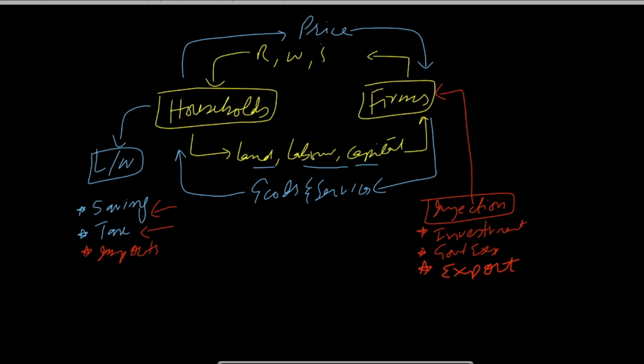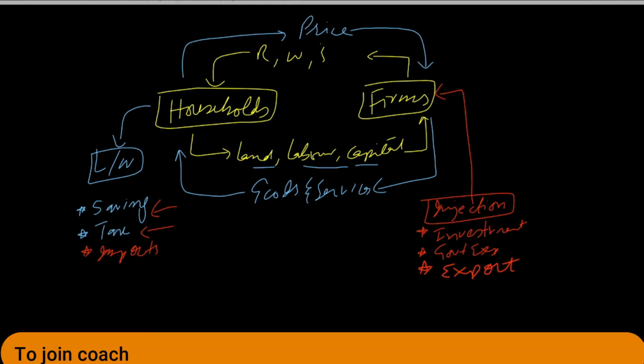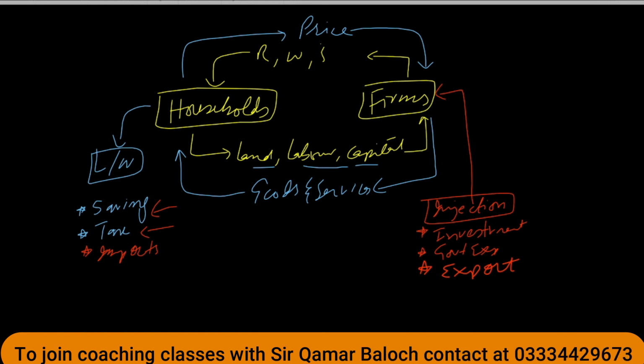So this is a really important topic for MCQ questions and long questions. But this topic is really very huge, and I will be explaining this in sequence, starting from two-sector economy and ending with four-sector economy. In three-sector economy, we will be discussing consumption, investment, and savings.